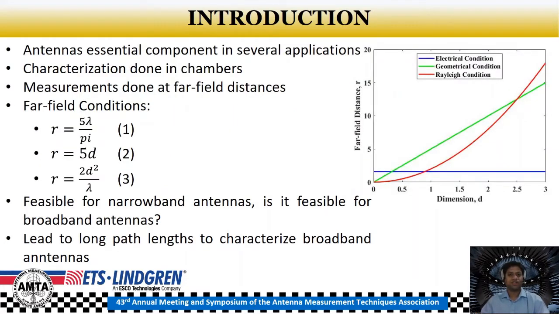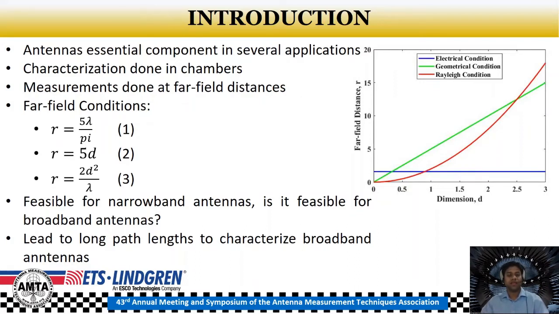So antennas are an essential component in numerous applications, and hence it is extremely vital to characterize them accurately. These antennas can be measured for several parameters like the gain, efficiency, half power beam width, side lobe levels, first null levels, etc. Most of the characterization is conducted in quasi-reflection free environments like anechoic chambers fully lined with absorbers. The chambers and the absorbers are designed to minimize the reflections as much as possible, thereby imitating an ideal reflection-free environment. The reflectivity of the chamber usually defines the dynamic range of the measurements like the side lobe levels or the null levels.